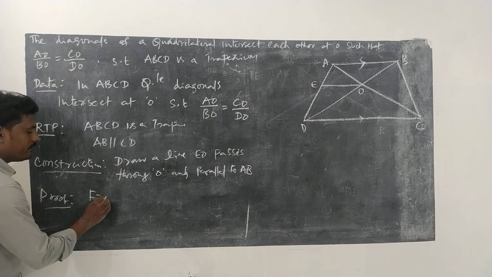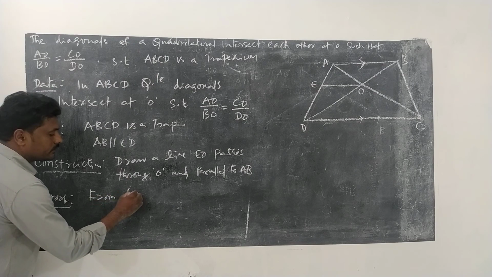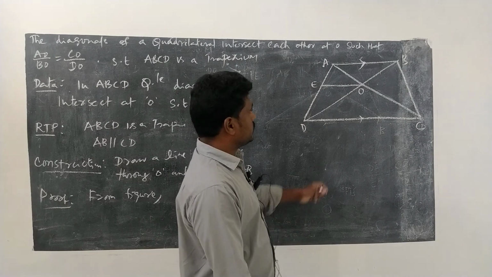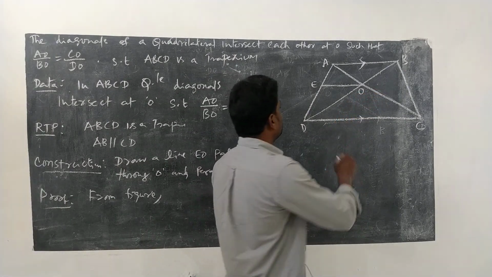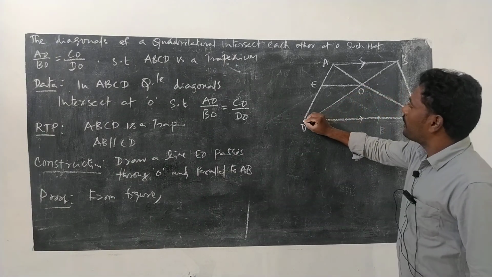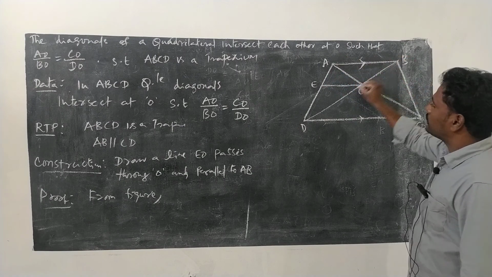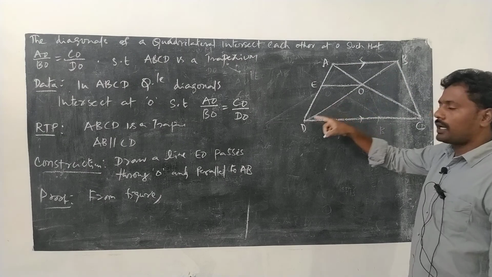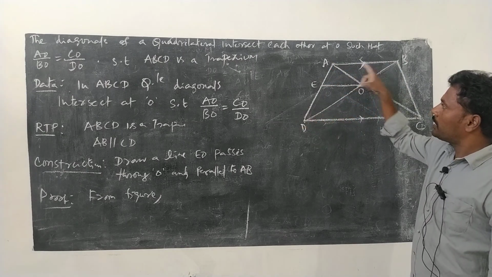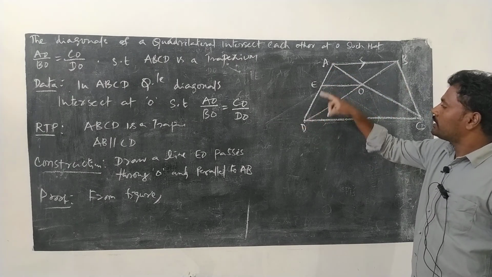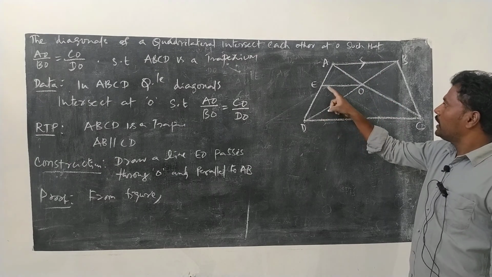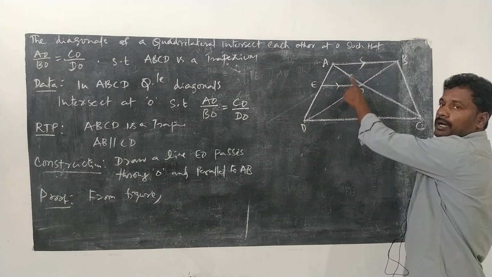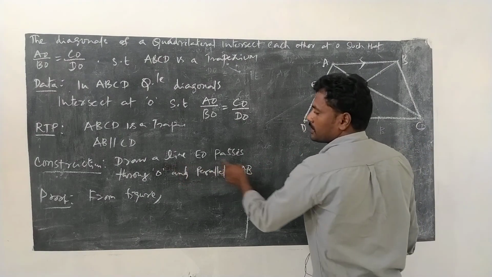See from the figure, everything we will take from the figure. Just observe that in this quadrilateral I am observing this triangle, DAB triangle. In this DAB triangle, EO is parallel to AB, that is constructed.